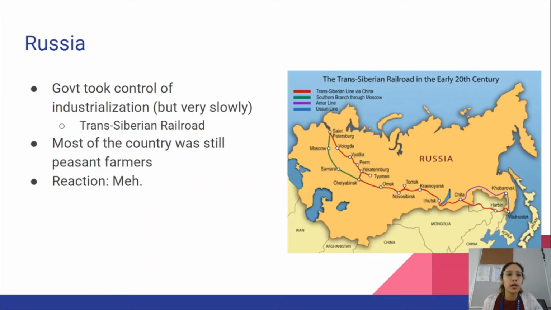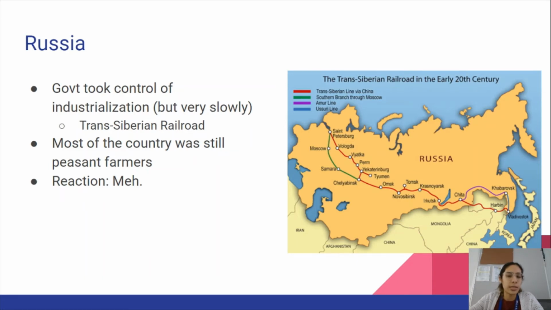In Russia, the government took control of industrialization, but that's mostly because the government controlled a lot of stuff. So industrialization happened, but it happened very slowly. First, because Russia had a huge amount of territory, but also because it took a lot of time for things to get through the Russian bureaucracy. There was a lot of corruption, and also it was an autocracy. That means the Tsar controlled everything. So it took some time, but they did manage to industrialize to some extent.